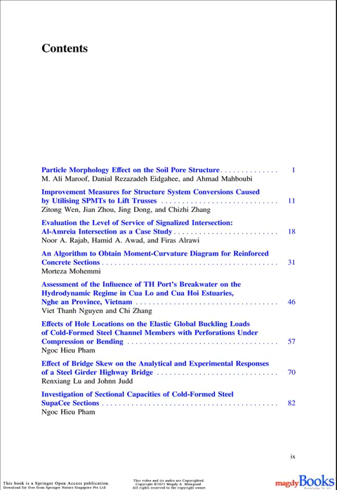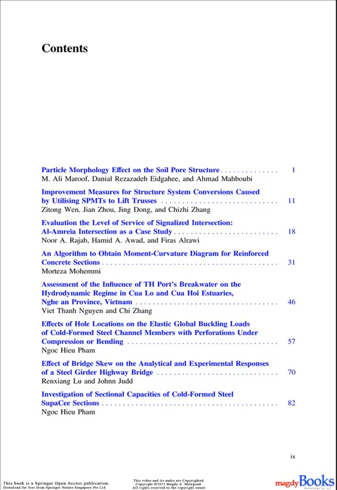Mortiza Mohemi. 5. Assessment of the influence of TH Port's breakwater on the hydrodynamic regime in Kua Lo and Kua Hoi estuaries, Nguyen Province, Vietnam. Viet Thanh Nguyen and Kai Zhang. 6. Effects of hole locations on the elastic global buckling loads of cold-formed steel channel members with perforations under compression or bending. Ngoc Yu Pham.